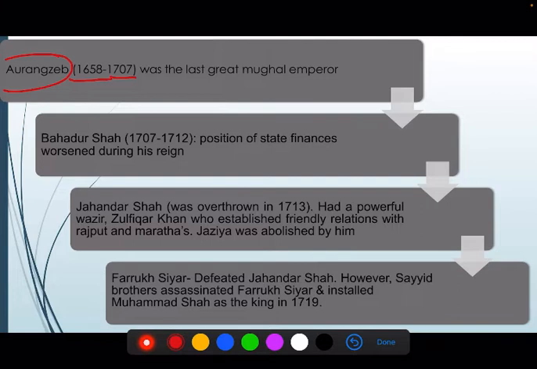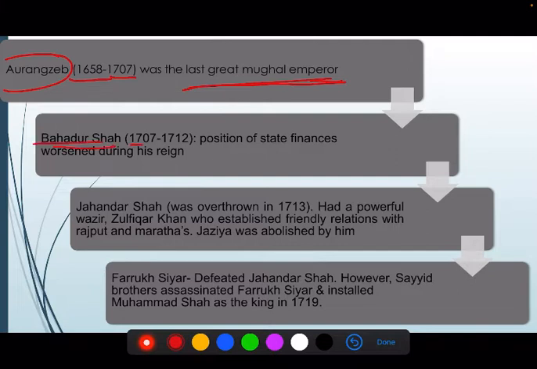Aurangzeb was the last great Mughal emperor who was responsible for extending the Mughal Empire till the south. His campaigns were till the Deccan, and after his death there came many Mughal emperors, but they were not as capable as Aurangzeb and other previous Mughal emperors. For example,